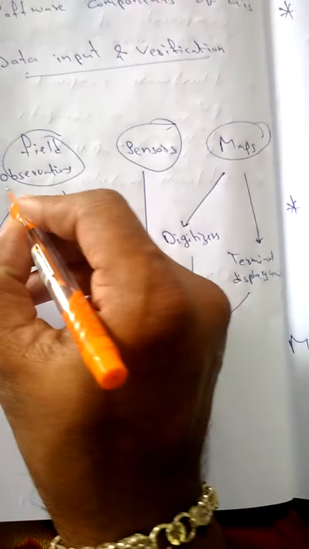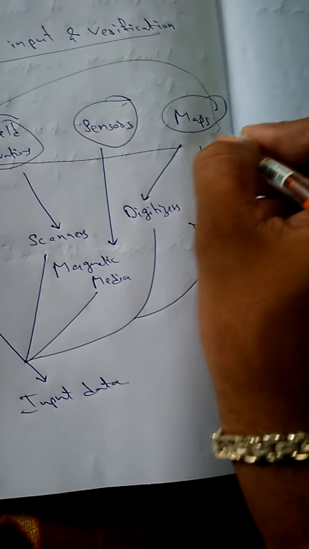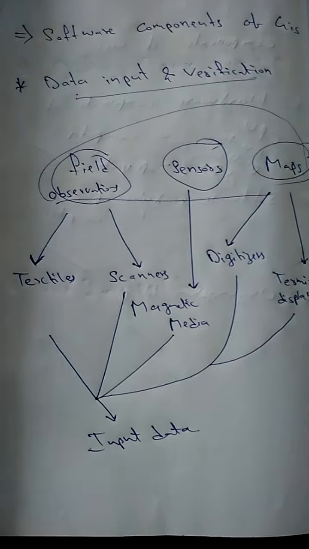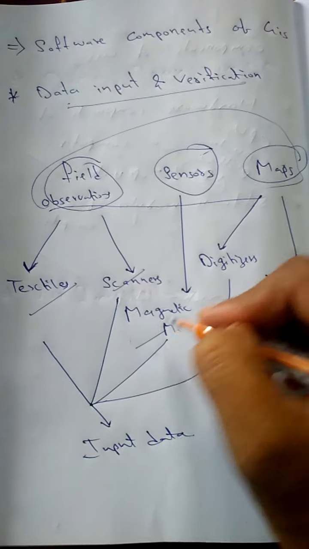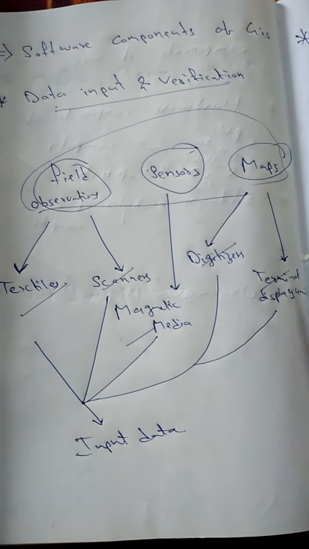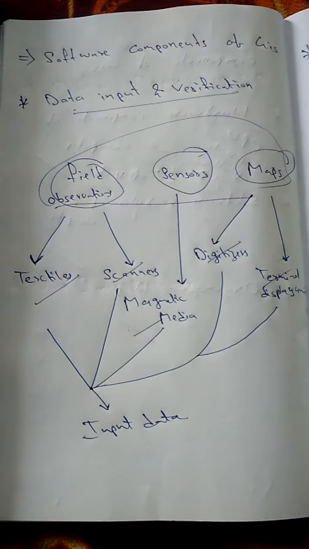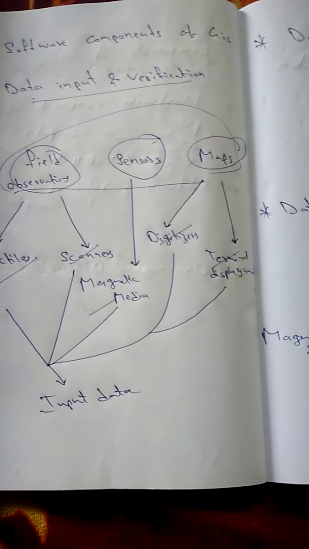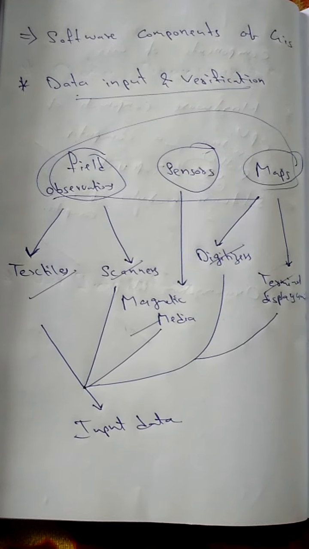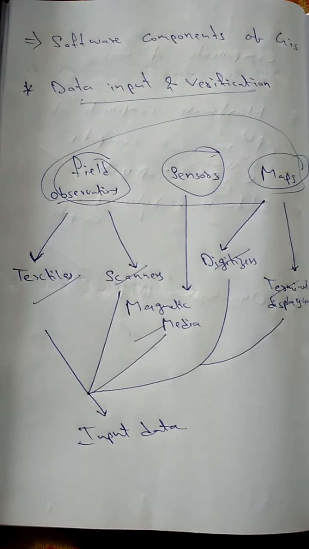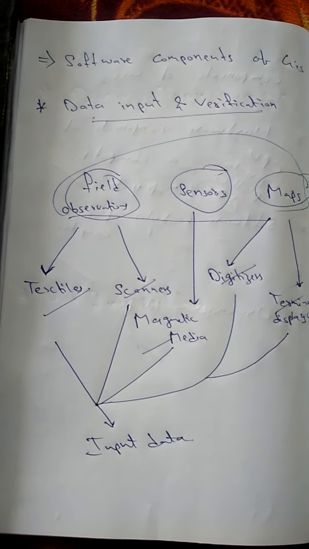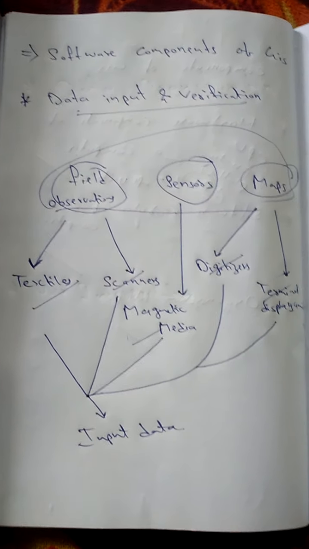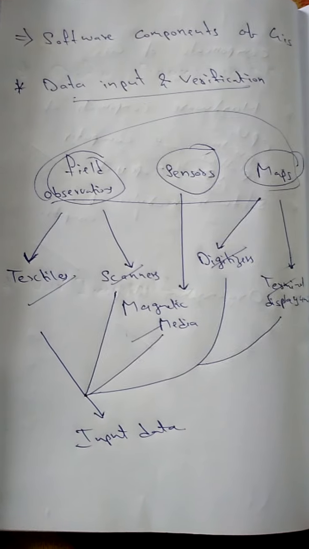So these are the inputs you give to the system in any form: textual form, scanners, magnetic media, digitalization, terminal. So that was the input of the data. It covers the transformation of all the data captured in the form of maps, field observations, and sensors such as satellite, aerial photographs, etc., as we discussed here.